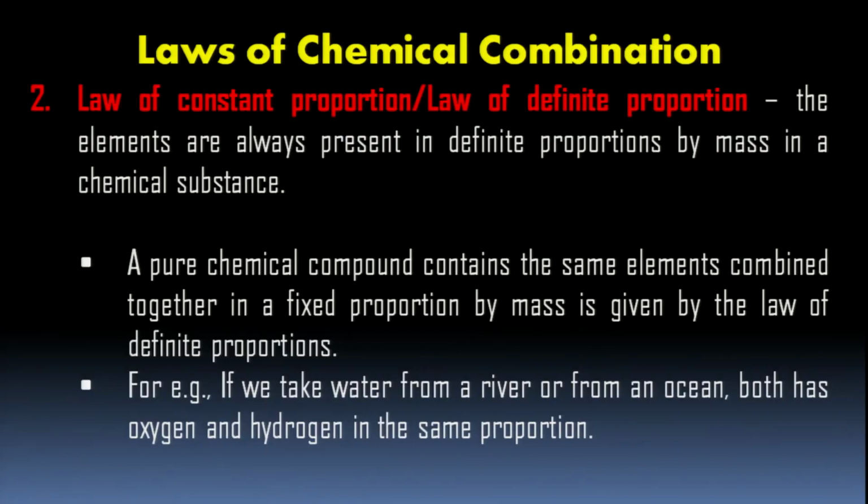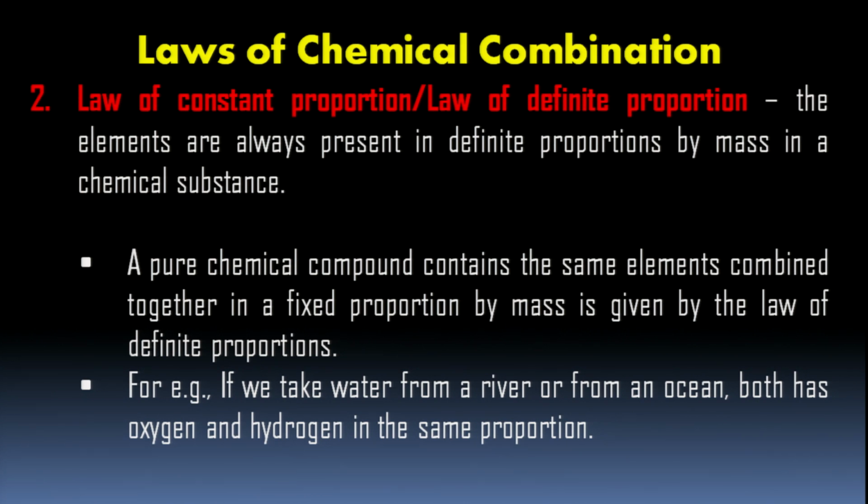So they are in the ratio 1:8. Similarly, they conducted various other experiments with carbon dioxide, carbon monoxide and all those compounds. And they concluded that a pure chemical compound contains the same elements combined together in a fixed proportion by mass, and this is given by the law of definite proportion.